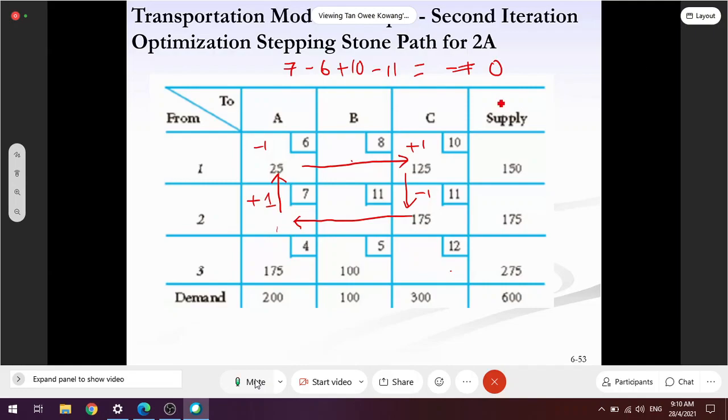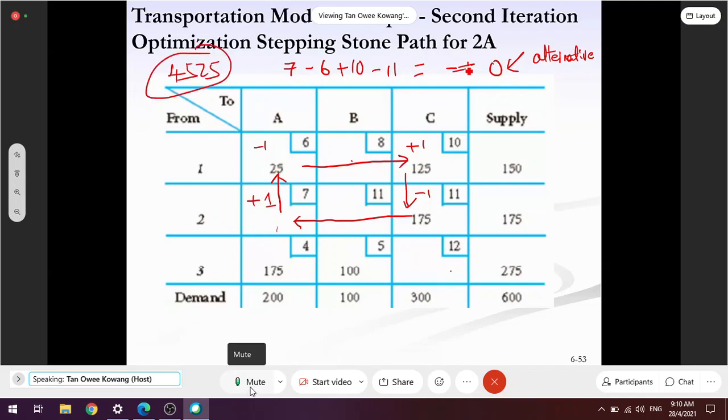0, huh? What does it mean by 0 means? 0 means okay. Means there's alternative. But accepted maksudnya you can pindah. Tetapi if you pindah, you get nothing lah. It's the same cost. If the cost now is 54525 example, you can pindah. But when you pindah, you also get 4525. Nothing.